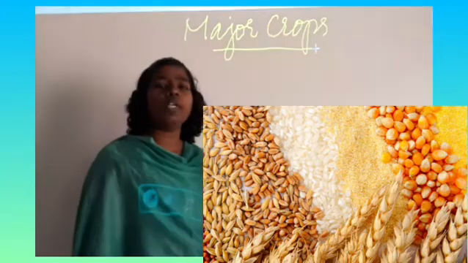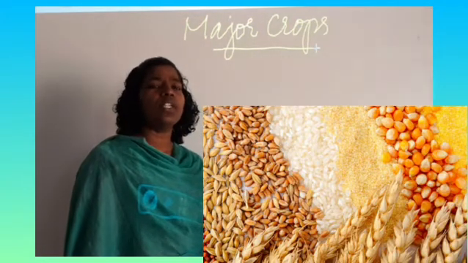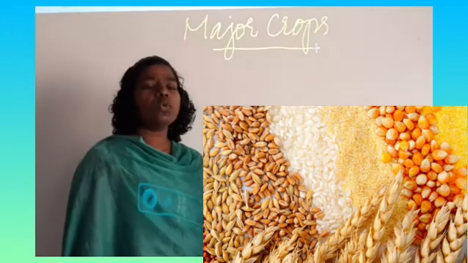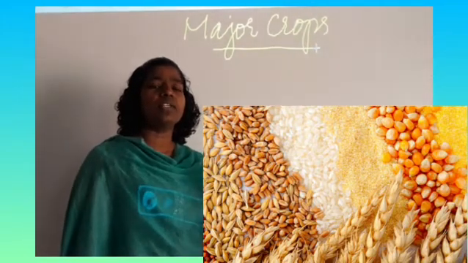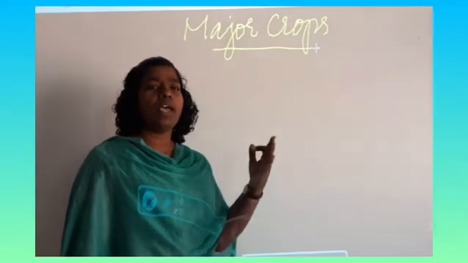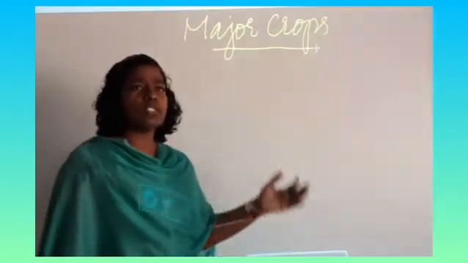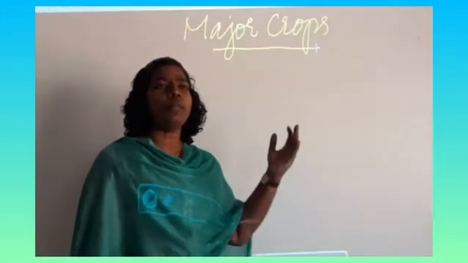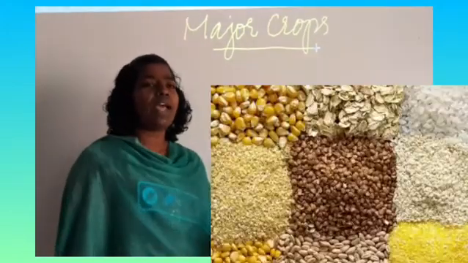When we talk about the major food crops, they are cultivated based on the season, as we saw in the previous class. There are three important seasons: Kharif, Rabi and Zaid. These three types of crops are based on three types of weather conditions. And today we are going to learn about cash crops.